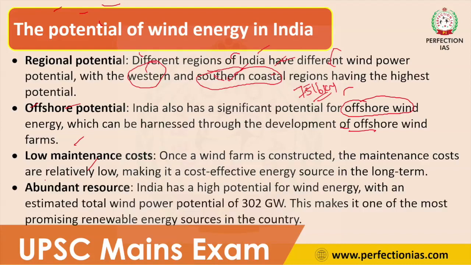And another thing is abundant resources. Already we have discussed, India has 302 gigawatt of wind energy potential. Now we are producing only 48 gigawatt. So we have a lot of scope to scale up our wind energy production due to the abundant availability of resources.